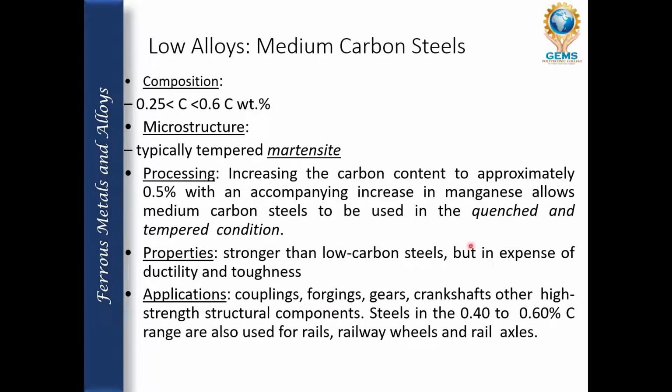When both are added in a particular percentage, these materials can be quenched and also tempered.